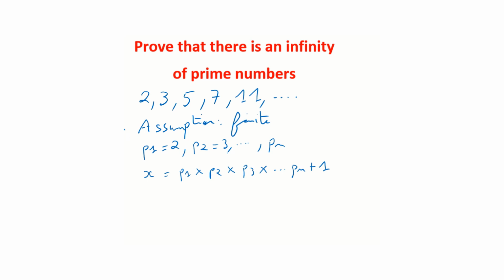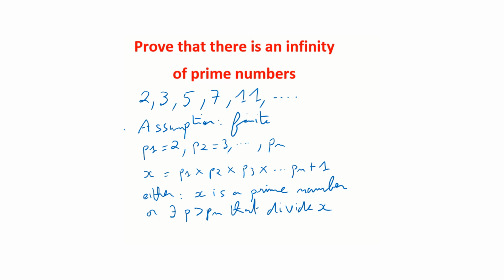So what does that mean? It means that we have two possibilities. Either x is a prime number, or there exists a prime number p greater than Pn that divides x.